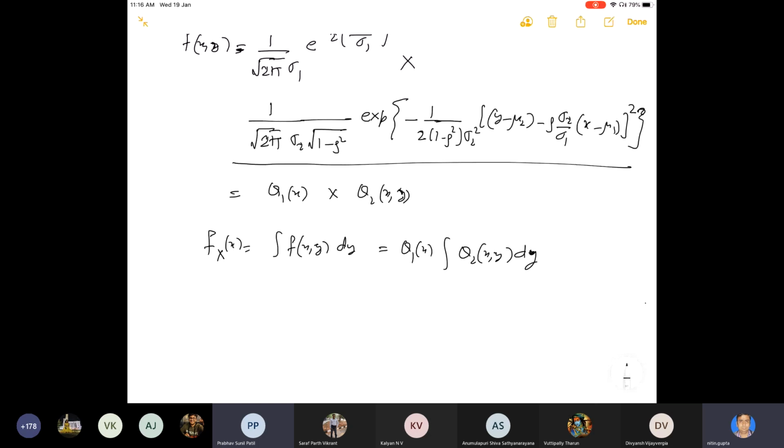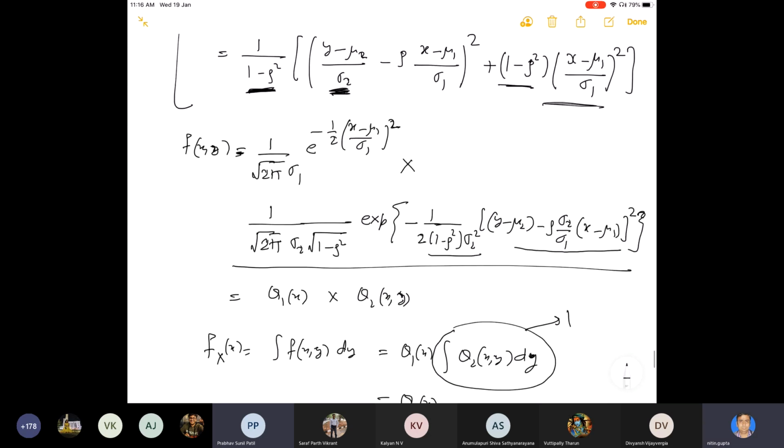You can easily see that this is nothing but a normal distribution with mean mu2 plus rho sigma2 by sigma1 (x minus mu1) and variance sigma2 square (1 minus rho square). That means this integration will be 1. Therefore this value is q1(x), so q1(x) is nothing but this value.